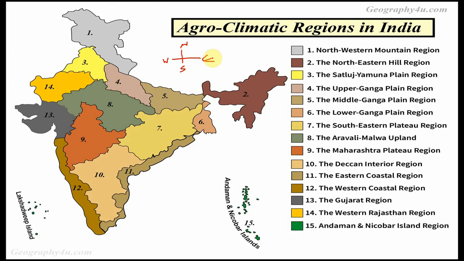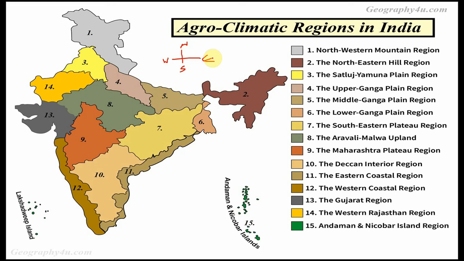And here he asked about the Northeastern Hill Regions. That means Northeast. We know that Northeast is nothing but Manipur, Meghalaya, Arunachal Pradesh. They all come under Northeast as per our map, right friends? Sutlej Yamuna Plain region. See here, friends, the Sutlej Yamuna Plain region is below Kashmir. That region is the Sutlej Yamuna region.